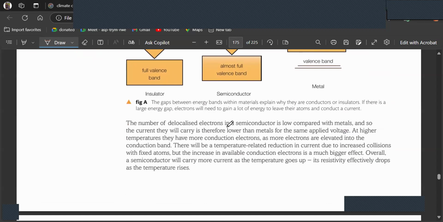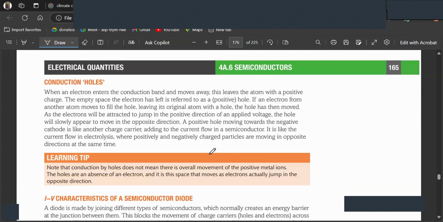Now the number of delocalized electrons in a semiconductor is low compared with metals, and so the current they carry is lower than metals for the same applied voltage. At higher temperatures, they have more conduction electrons as more electrons are elevated into the conduction band, and there will be a temperature related reduction in current due to the increased collisions with fixed atoms. But the increase in available conduction electrons is a much bigger effect, and overall, a semiconductor will carry more current as the temperature goes up. Its resistivity effectively drops as the temperature rises.